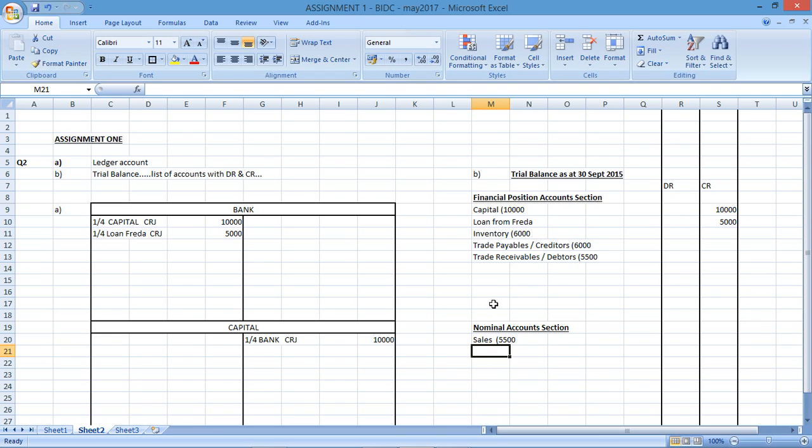So debit for the debtors, credit for the sales. In brackets they mentioned you sold goods with a cost price of 4,000, so I would have to record a